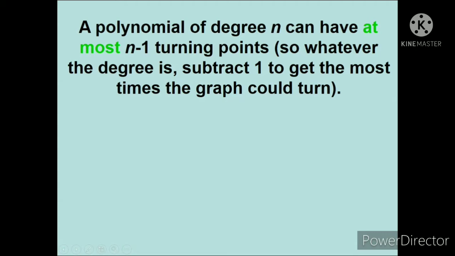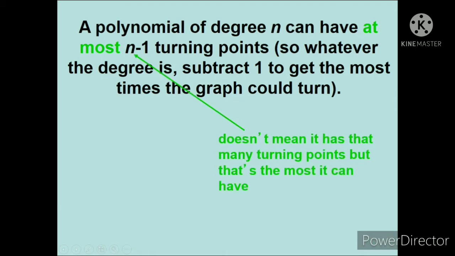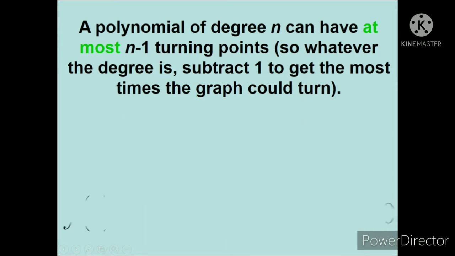Okay, example. Pero hindi rin daw ibig sabihin na kailangan example ang highest exponent mo is 5, dapat 4 talaga na iikot meron siya. Ang sabi dito, at most. Yan. So, yun yung pinakamaraming ikot na niya. Hindi na pwedeng dagdagan. Okay? Pero, hindi pwedeng dagdagan, pero maaari siyang mabawasan, depende sa ating polynomial function.